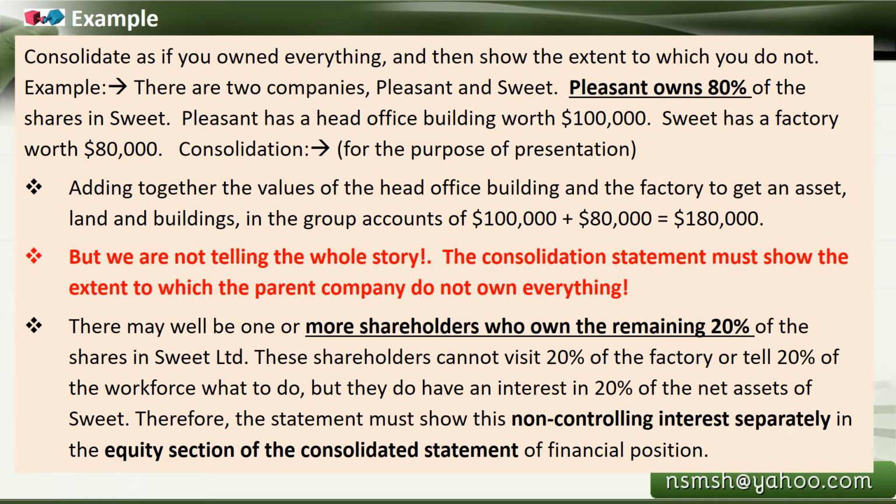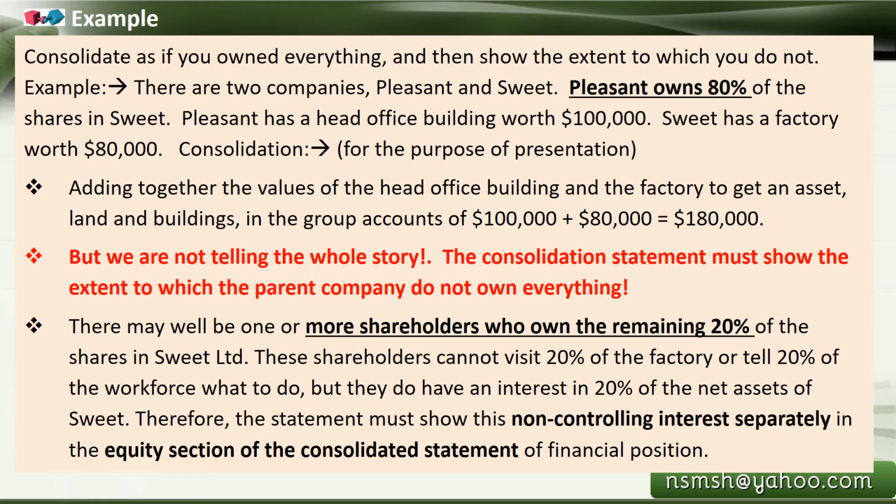We have to highlight somewhere how much non-controlling interest there is in the consolidated balance sheet. That is important. There may be one or more shareholders who own the remaining 20% of the shares in Sweet Limited. From the story we can understand that.